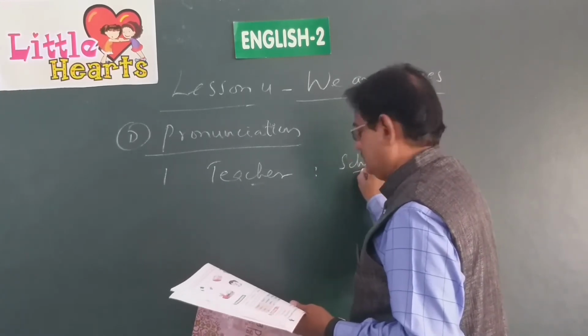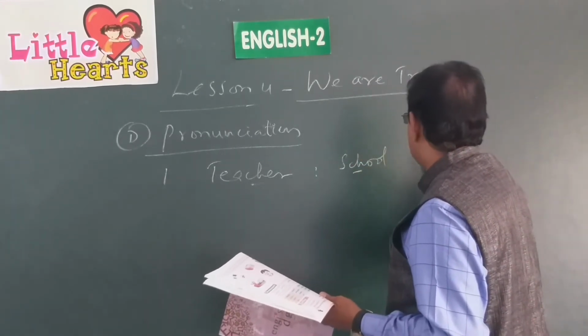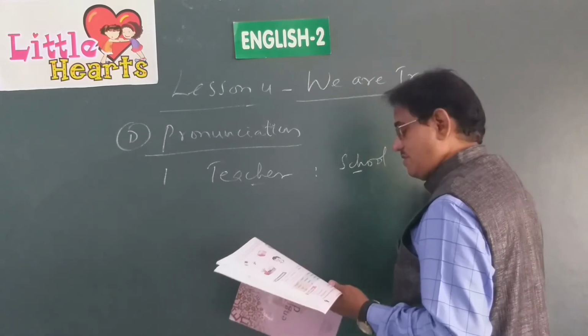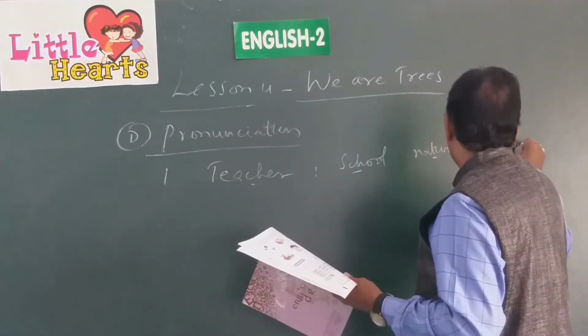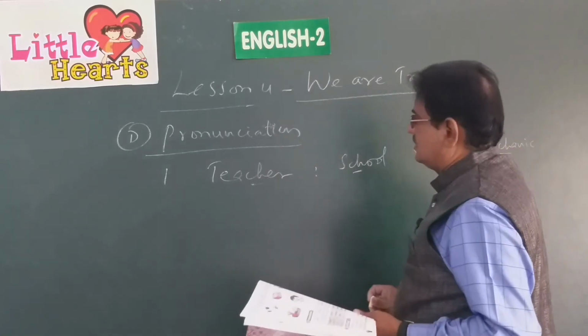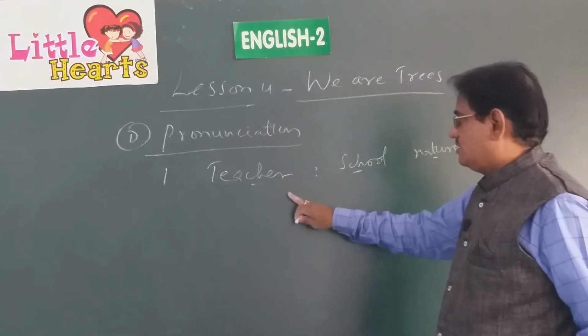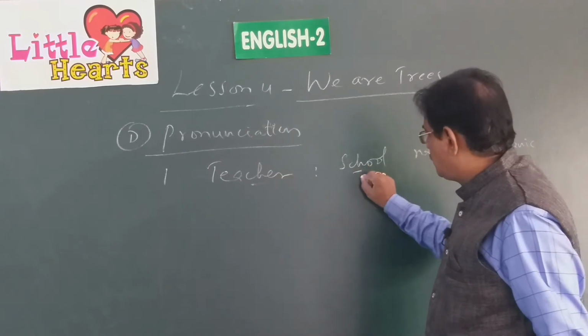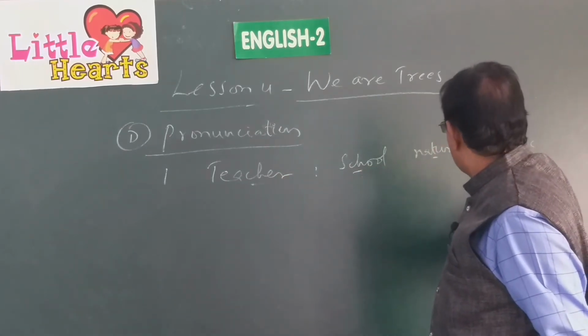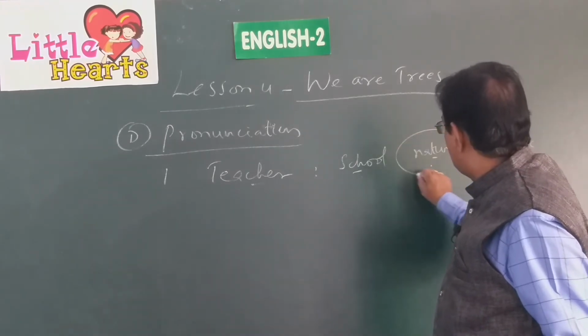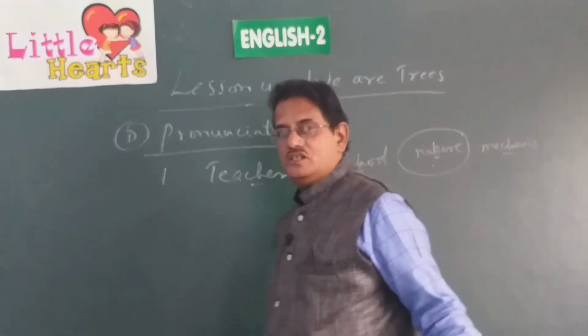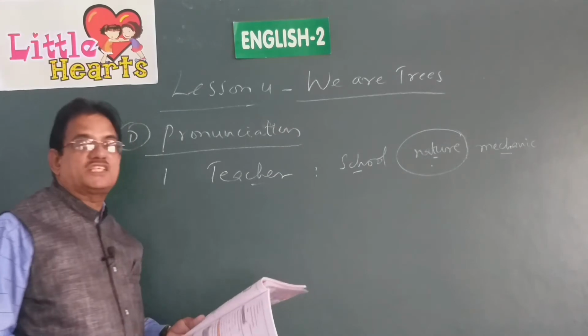School, nature. Teacher means cha sound, school ka sound, mechanic k sound. So we have to circle the word nature. Teacher, nature. Do they pronounce in the same way or not, children?